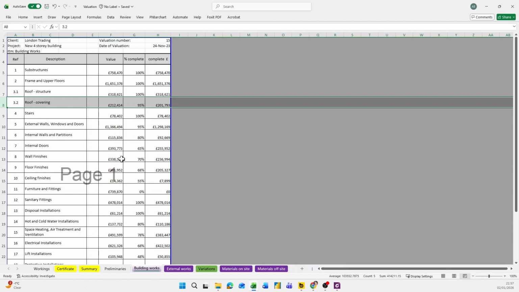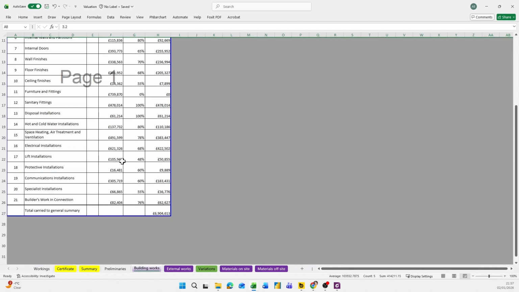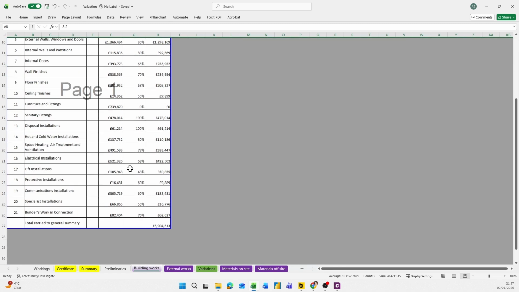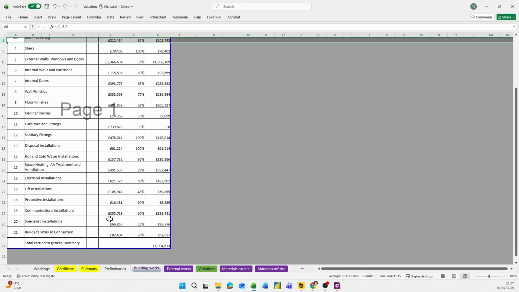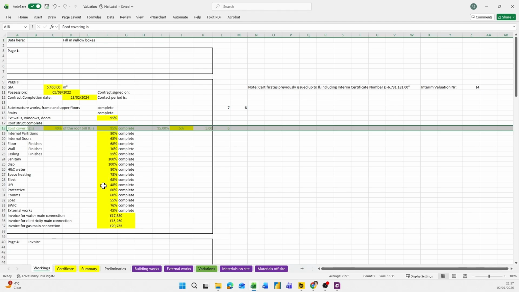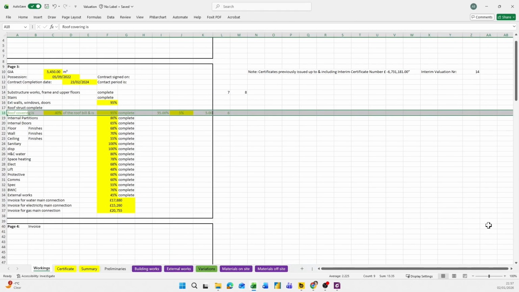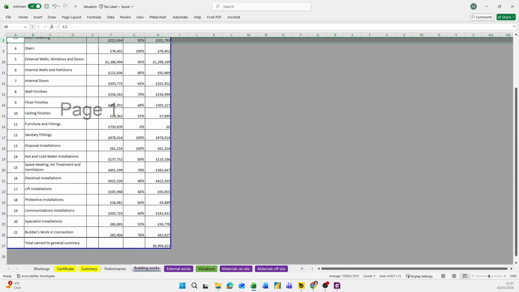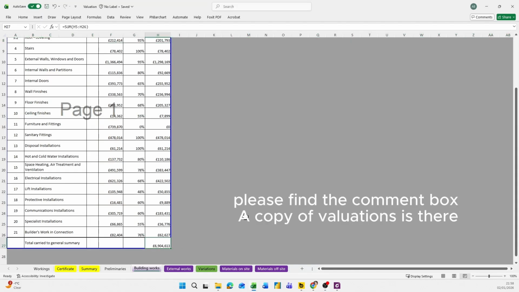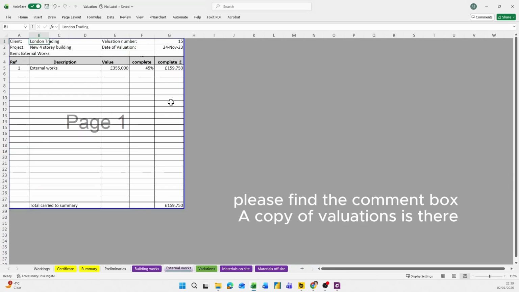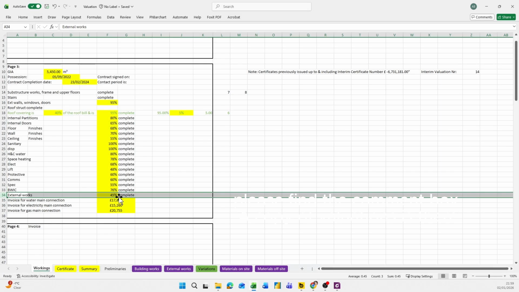Similarly, I get all the information on how much work has been done from here. This is the total amount for building work until now. For external work, 45% is done.